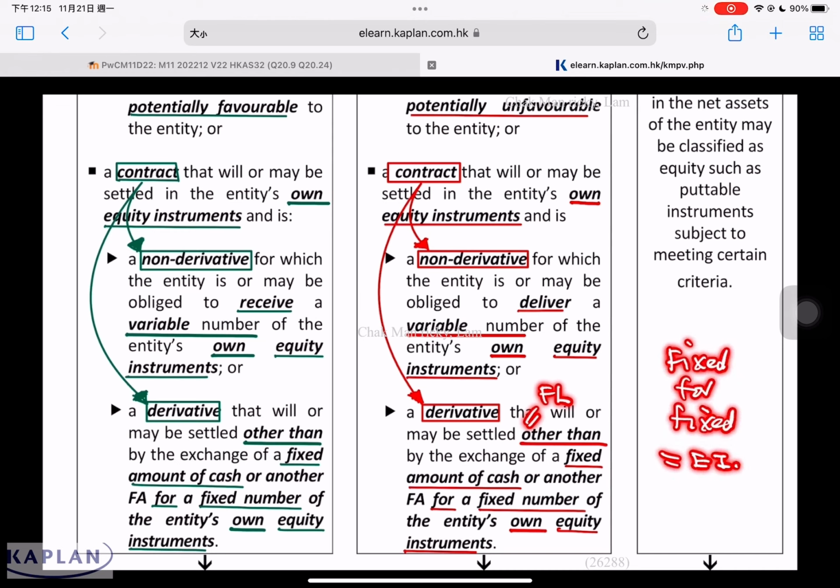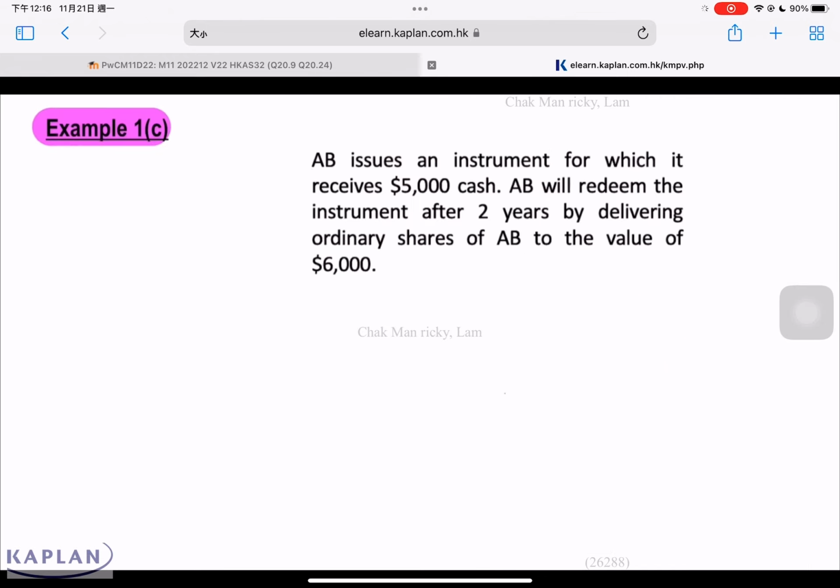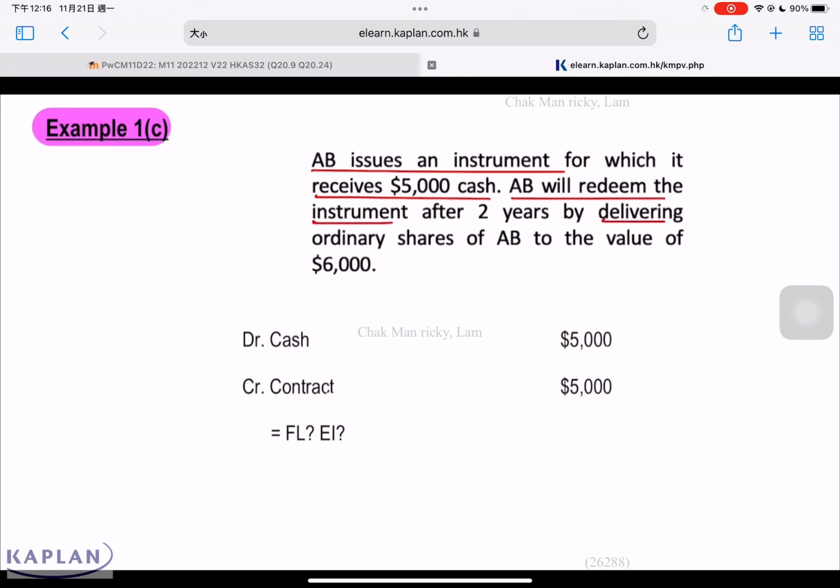We'll look at an example, like what we did just now. AB issues an instrument for which it received $5,000 cash. Debit cash, $5,000. Credit, whether this contract is a financial liability or an equity instrument, for this $5,000. If I receive $5,000 with an obligation to pay cash, definitely this is a financial liability. The question says, AB will redeem the instrument after 2 years by issuing ordinary shares of AB to the value of $6,000. That means AB is not going to pay cash. AB is going to issue its own share. The settlement is to issue own share.